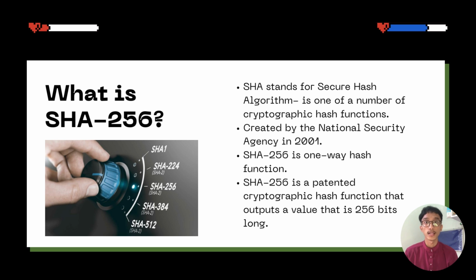What is SHA-256? SHA stands for Secure Hash Algorithm and is one of a number of cryptographic hash functions. SHA-256 was created by the National Agency in 2001. SHA-256 is a one-way hash function that can process a message to produce a condensed representation called a message digest. SHA-256 is a patented cryptographic hash function that outputs a value that is 256 bits long.